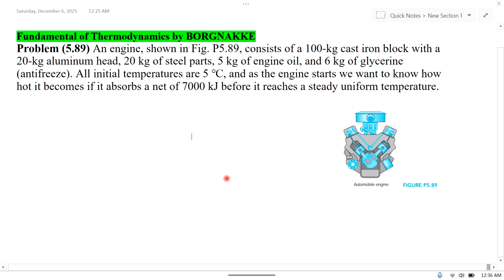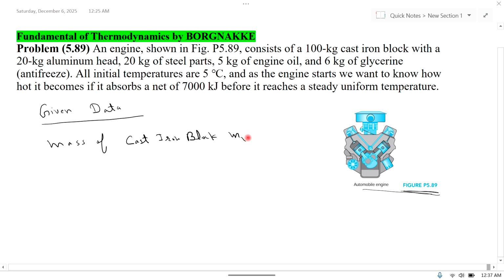So the statement of the problem is an engine shown in figure 5.89. This is the engine. It consists of 100 kg cast iron. So in given data, mass of cast iron block is denoted by M1 is equal to 100 kilogram